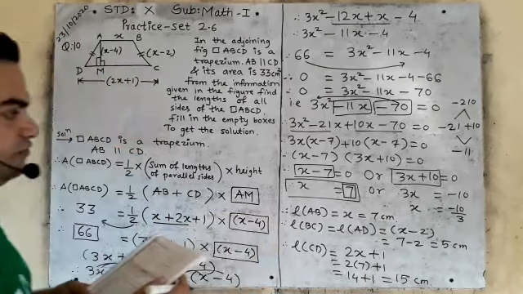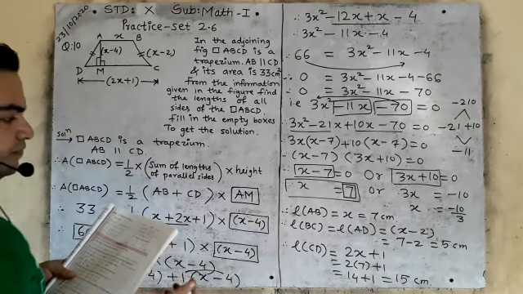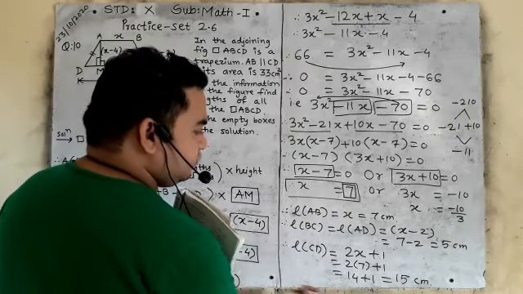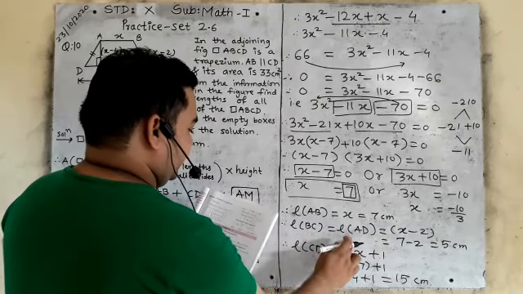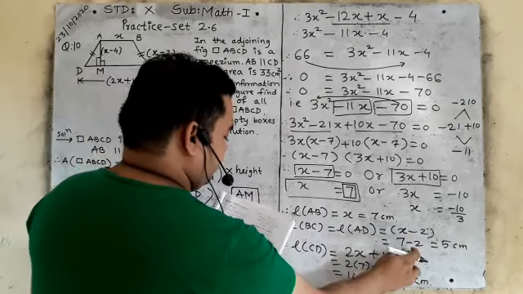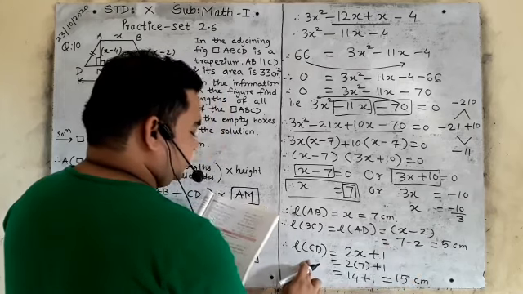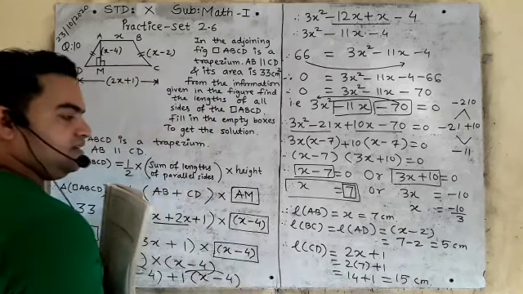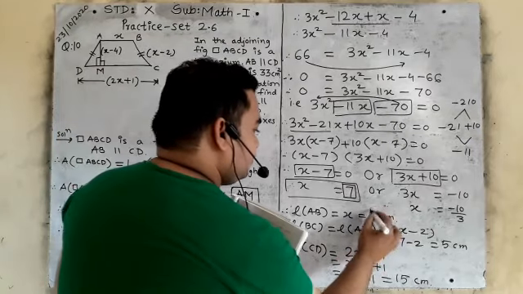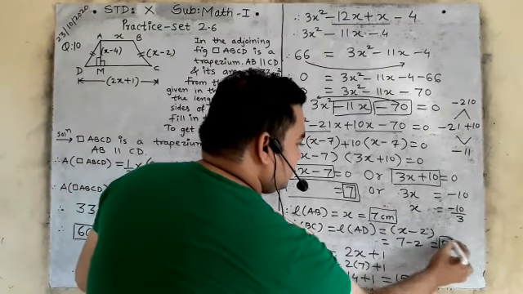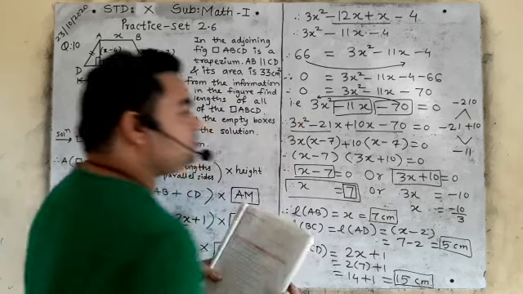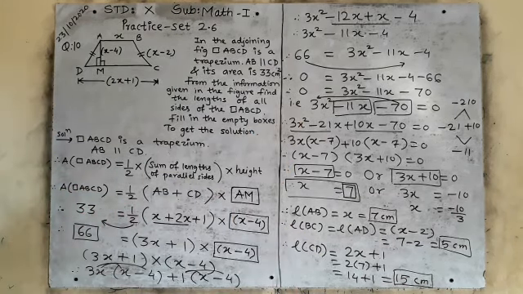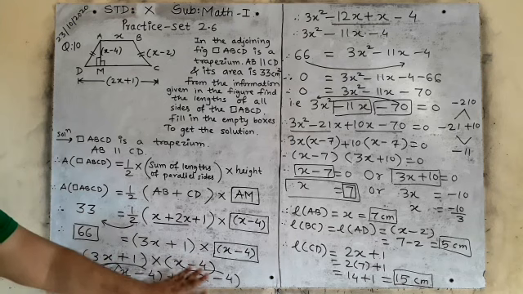So this is how you have to solve the given activity. At last you will write everything. AB is equal to how much? 7. BC and AD is equal to how much? 5. And CD is equal to how much? 15 centimeter. Is it clear? So you will write everything. Okay, you will solve it. I hope you understood how to solve this activity, very easy to understand.